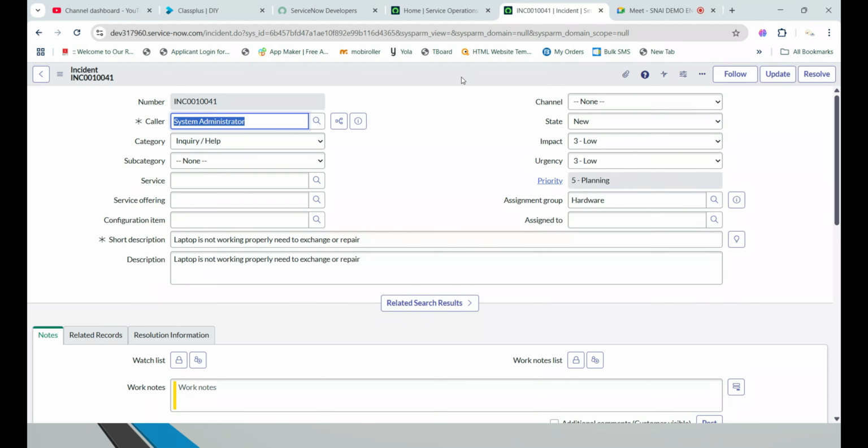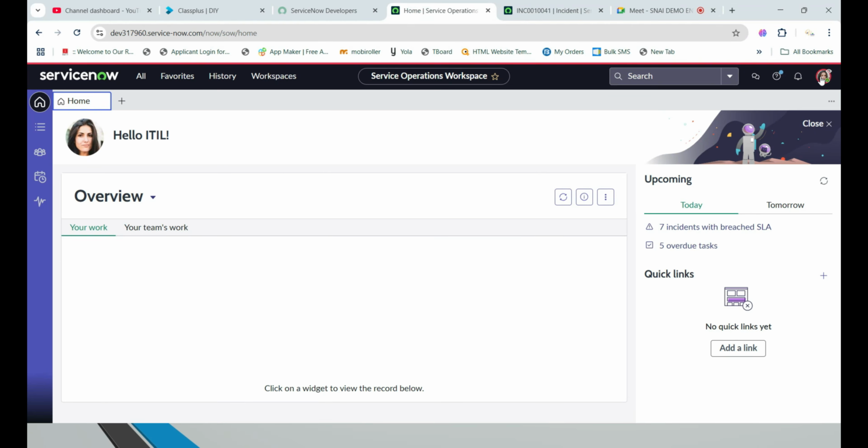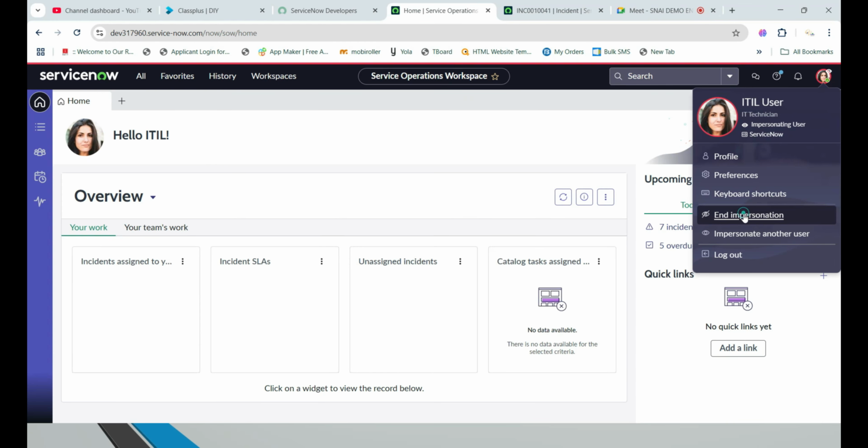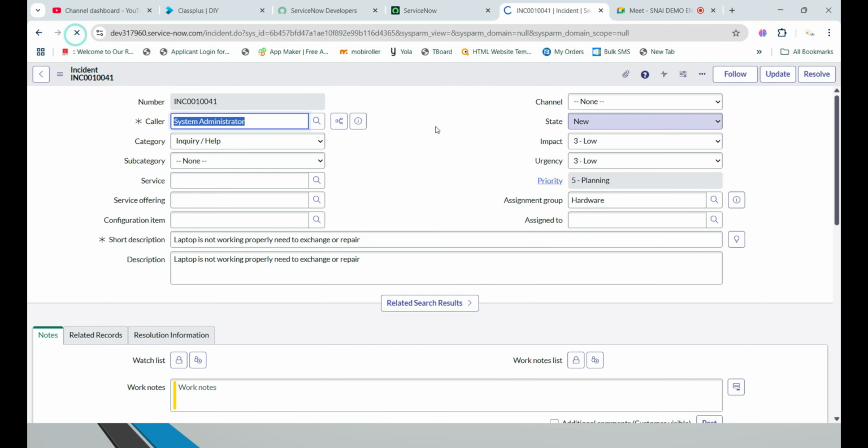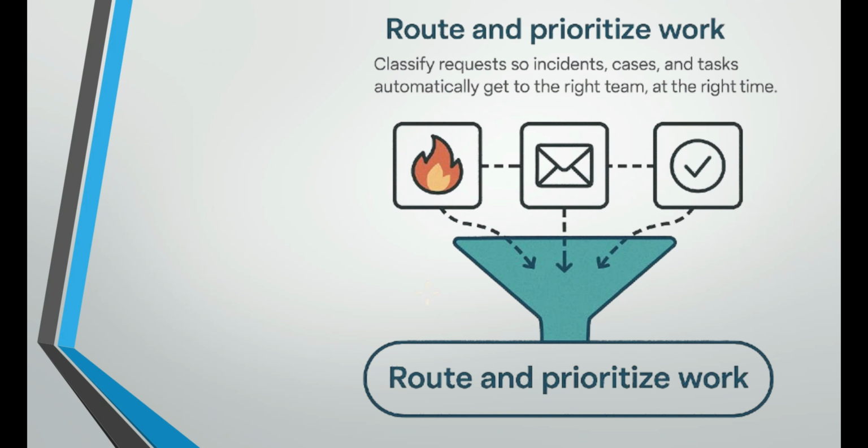Okay, as of now, I'm ending my impersonation. So, end impersonation. Whenever we end the impersonation, I enter my application again. As of now I became a system administrator. Now let's go to the PPT. Now you can see: route and prioritize the work.